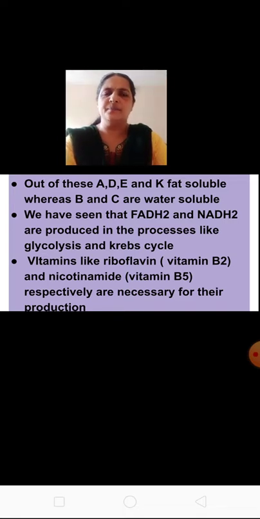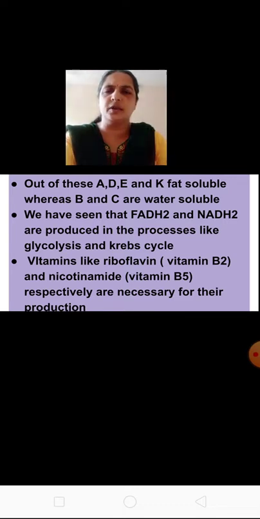Now we have already seen that FADH2 and NADH2 are produced in the process of glycolysis and Krebs cycle. This FADH2 and NADH2 produced in the TCA cycle enters the electron transfer chain, and then you get the energy in the form of ATP. We learned that for the formation of FADH2 and NADH2, vitamins like riboflavin and nicotinamide, that is vitamin B2 and B5, are necessary.